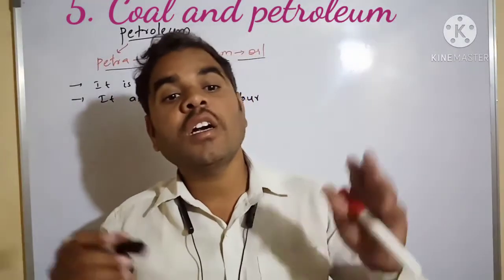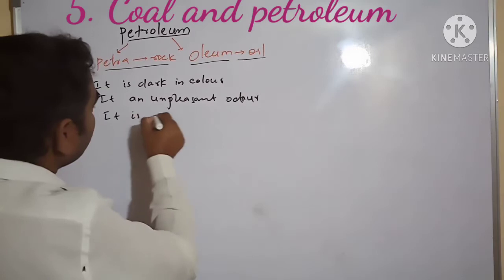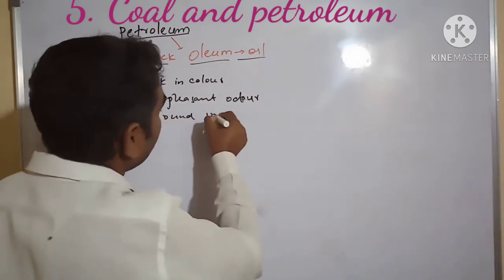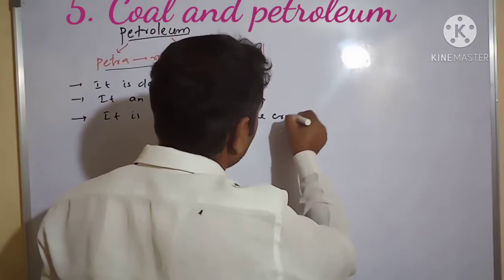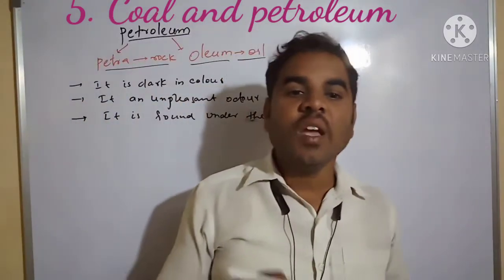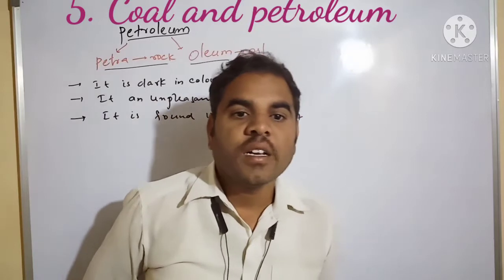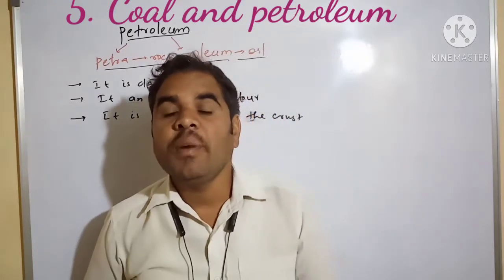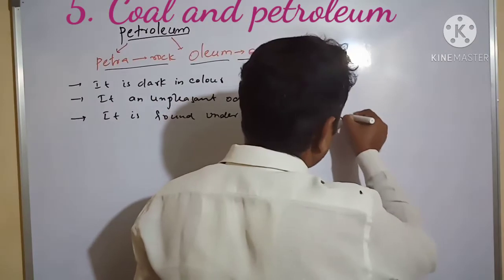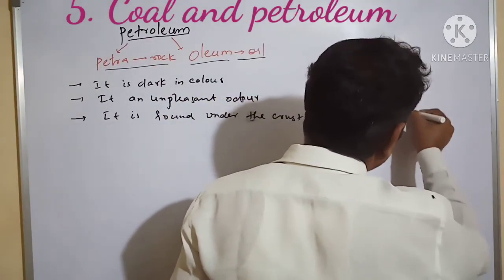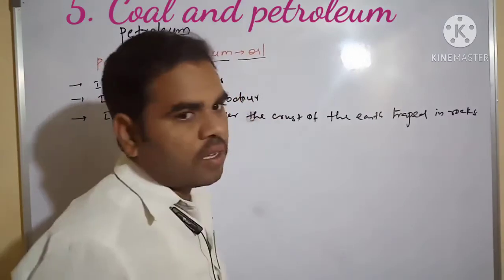Petroleum means rock oil. It is found under the crust of the earth, trapped in rocks.